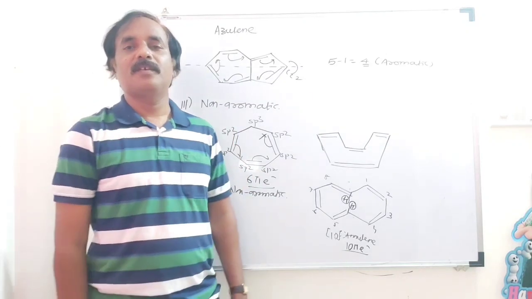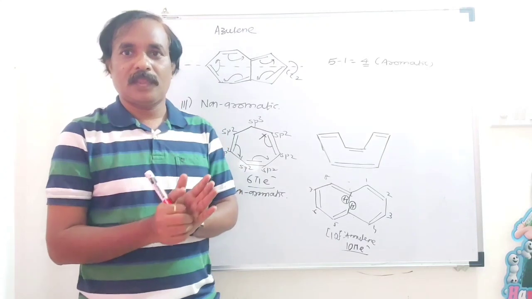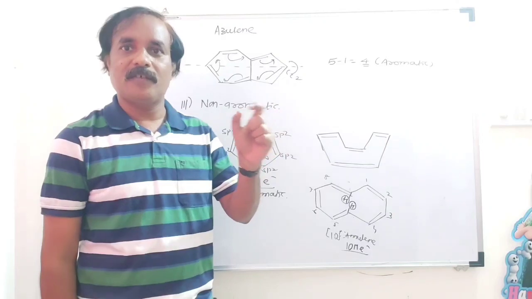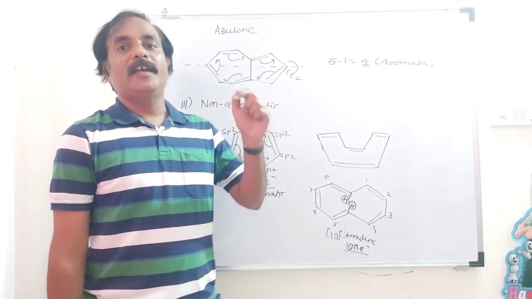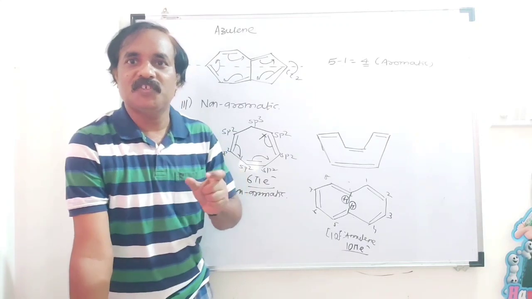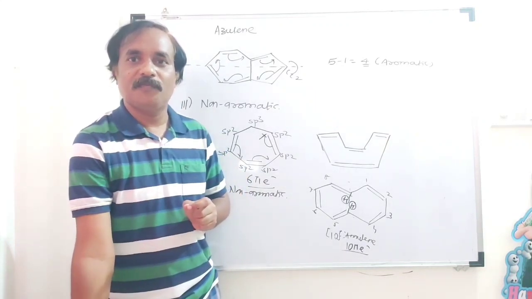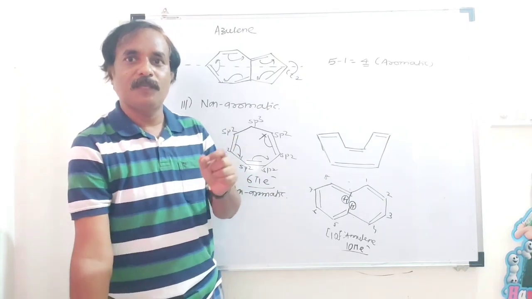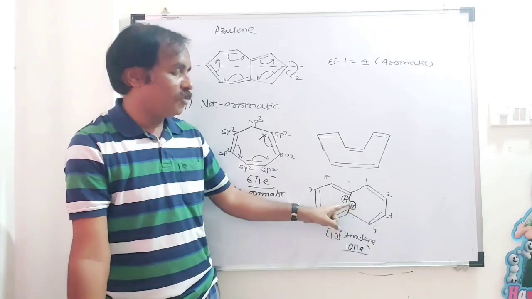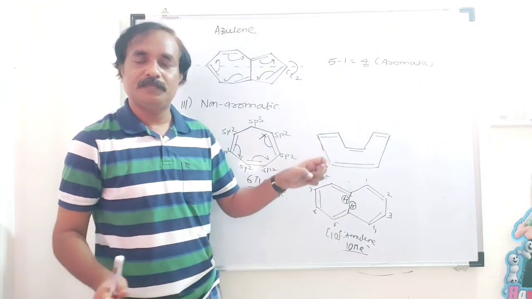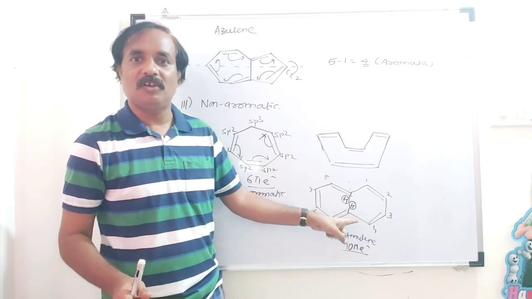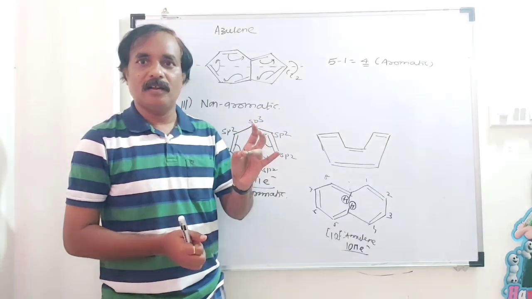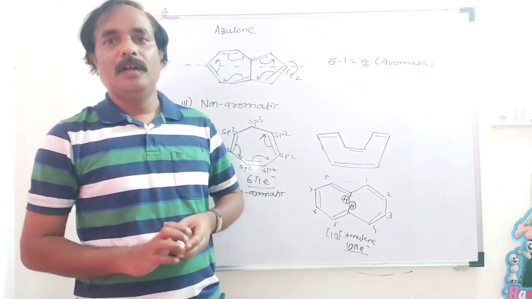So in short, what is the conclusion? For aromatic and anti-aromatic compounds, there should be complete delocalization and complete resonance. In the case of non-aromatic compounds, there is a restriction for delocalization of electrons because planarity is lost for some reason. In this compound, there is a van der Waals repulsion between these two hydrogen atoms, so the planarity of this compound is lost. So there are 3 types: aromatic, anti-aromatic and non-aromatic compounds.